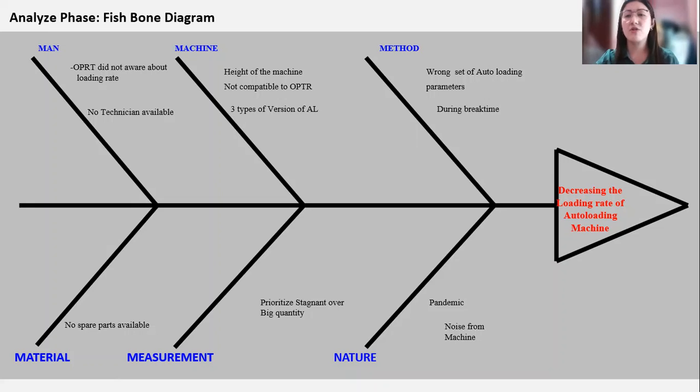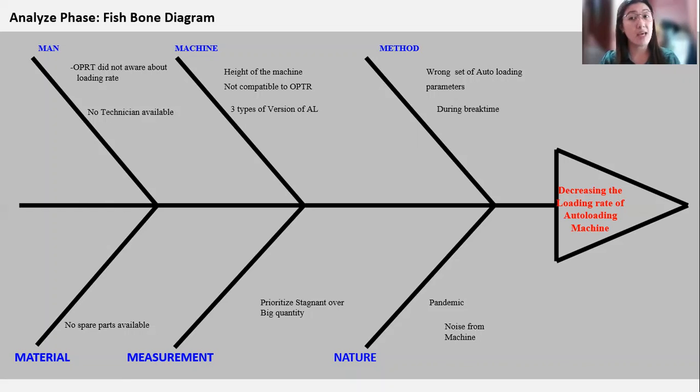3 types of versions of autoloading. We have 3 types of autoloading versions, and each type has different parameters. Man: operators are not aware of loading rate. No technician available, especially during break time. Materials: no spare parts available. Measurement: prioritize stagnant lots over big quantity or lipas or the hold, and sometimes we need to prioritize stagnant or lipas lots even though they have a small quantity.